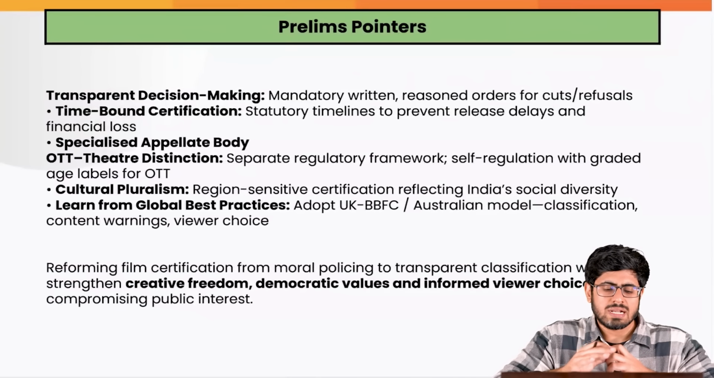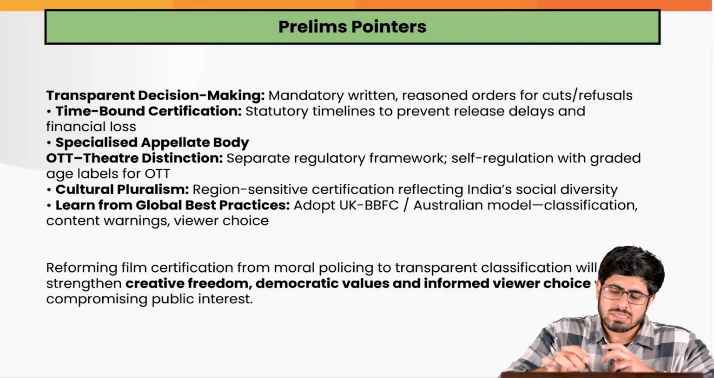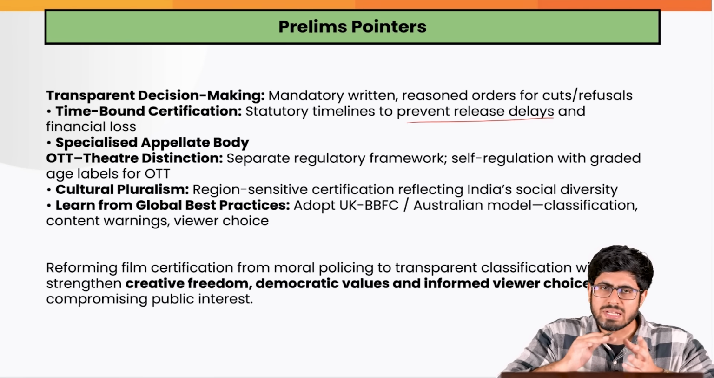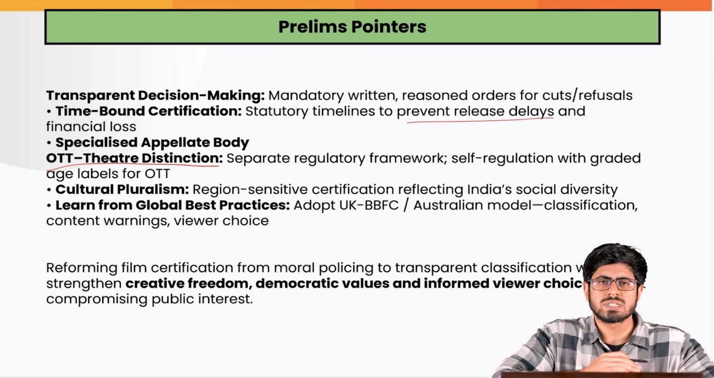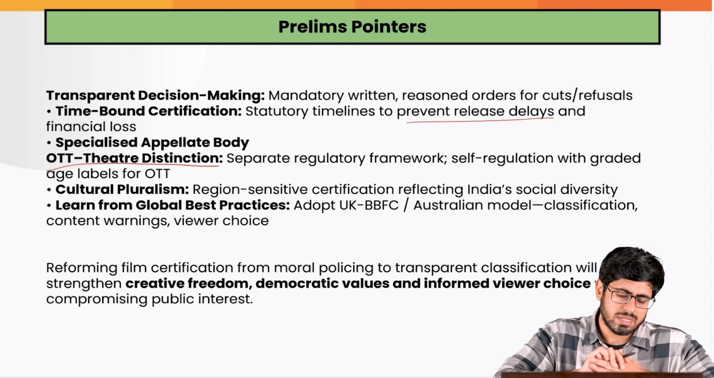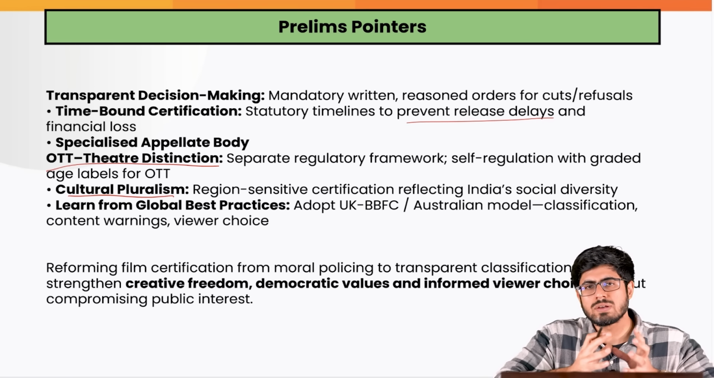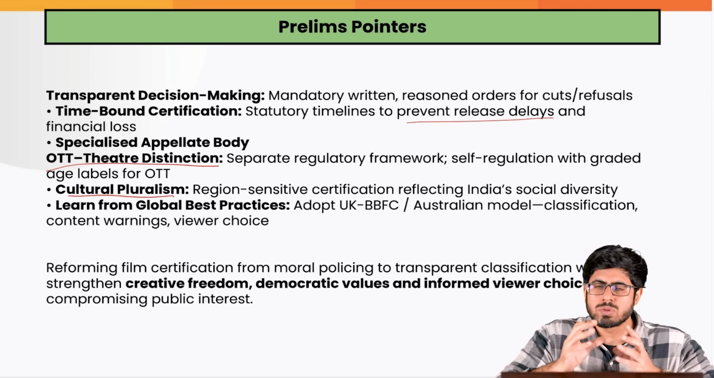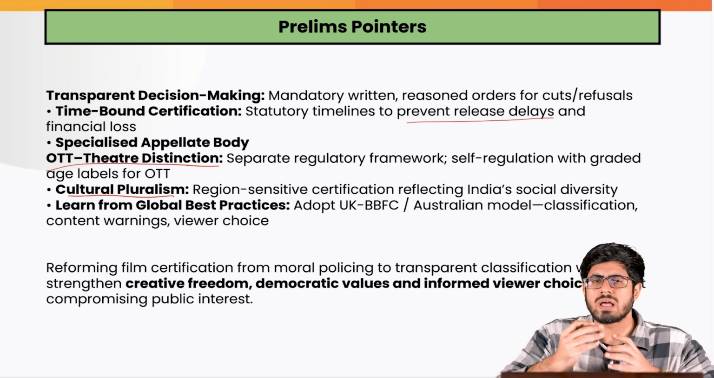We also need transparent decision making in this process, so that filmmakers are allowed to release their movies in time. It allows for the financial viability of the project as a whole. It allows for the OTT and theater distinction. There must be different rules because the audience is different for OTT and theaters. There is also a need for cultural pluralism in certification, because regional issues might be different from national issues. Portrayal of regional issues may require a different set of ideas to be allowed.